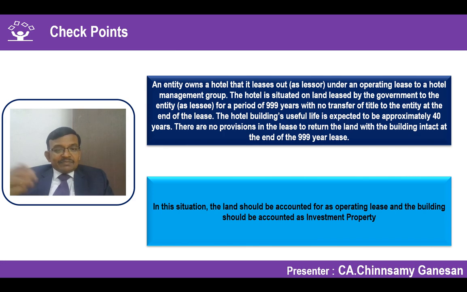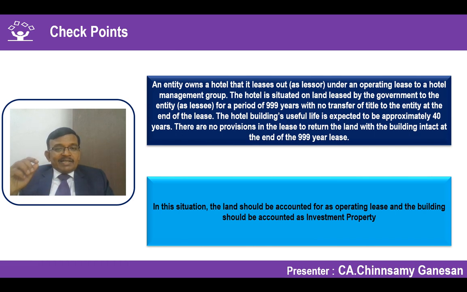So to that extent, that will get covered as per investment property. What is the meaning of that useful life of 40 years? The moment I am using the words useful life of 40 years, it means that the entire superstructure has to be depreciated over 40 years or 999 years, whichever is earlier. Wherever an asset is leased out, lease term or the economic useful life, whichever is earlier, has to be applied.